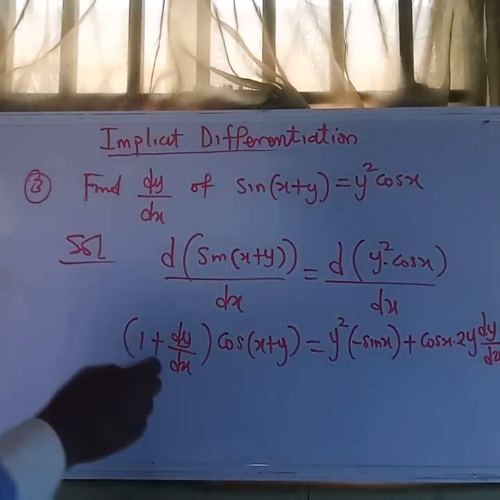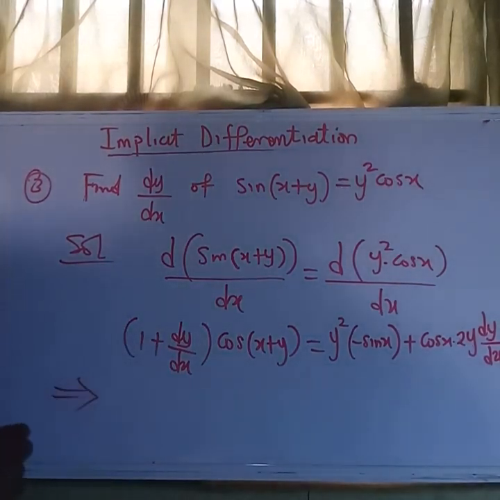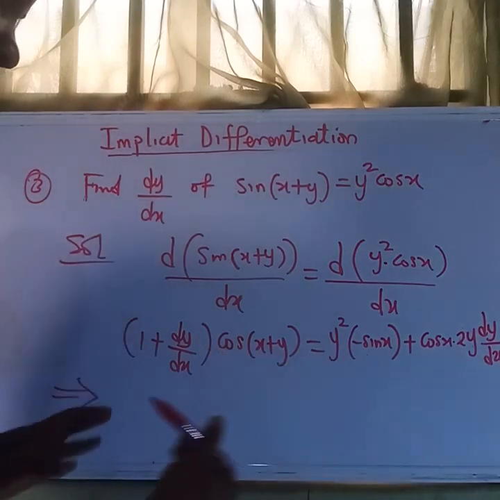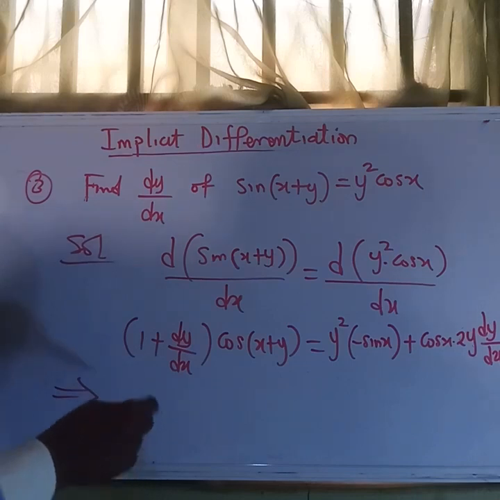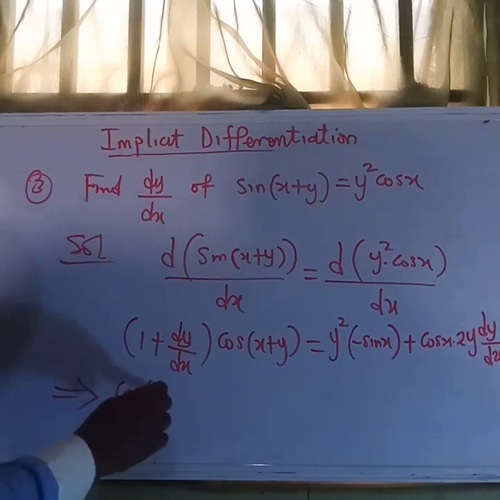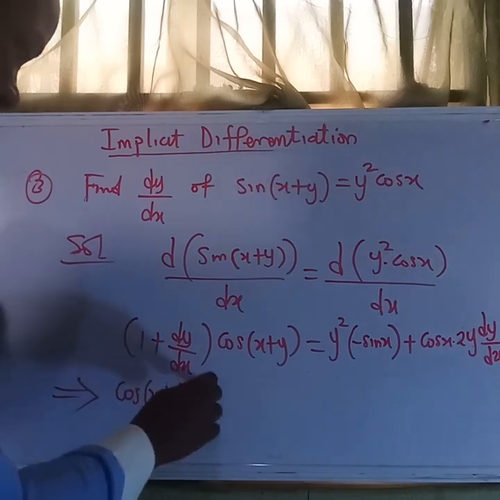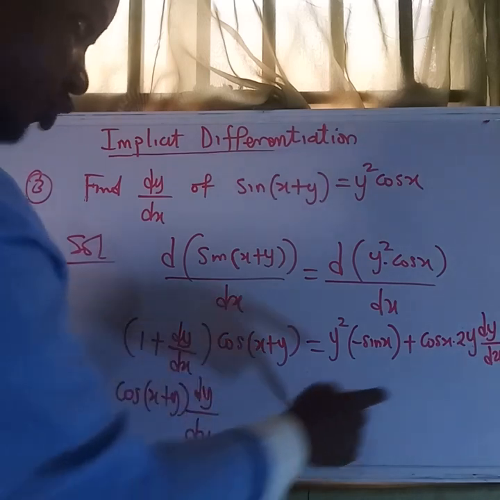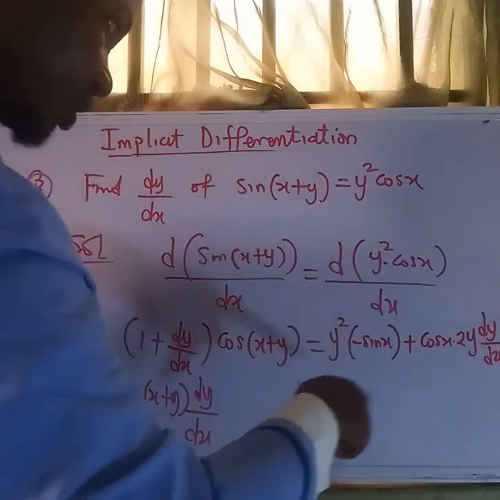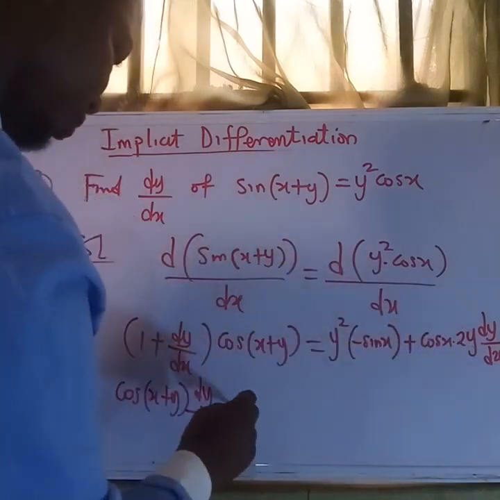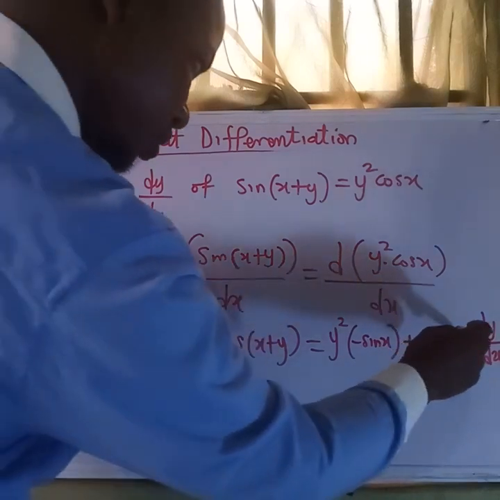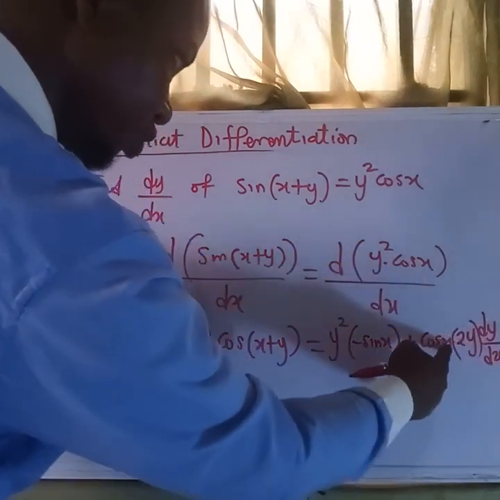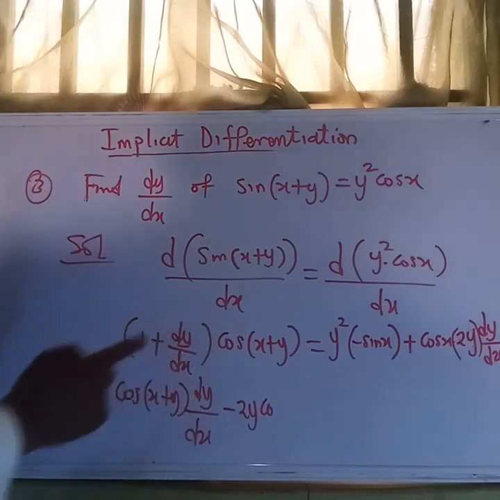So now let us group the terms, taking like terms together. If you expand this, we want to keep the terms with dy dx on one side. Let us bring the term with dy dx from here to this side. So this will be negative 2y cos x. Let's put it in a bracket so that we do not merge it with this x.